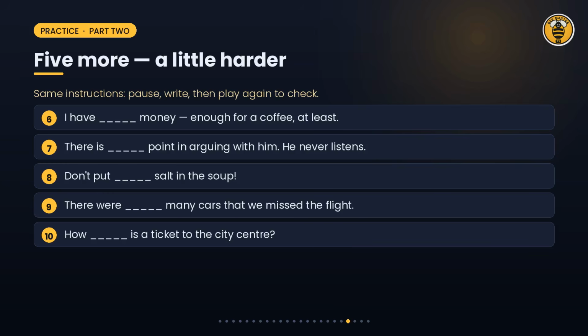Here are questions 6 to 10. These are a little harder, so read the whole sentence before you choose. Number 6. I have blank money, enough for a coffee, at least. Number 7. There is blank point in arguing with him. He never listens. Number 8. Don't put blank salt in the soup. Number 9. There were blank many cars that we missed the flight. Number 10. How blank is a ticket to the city centre?